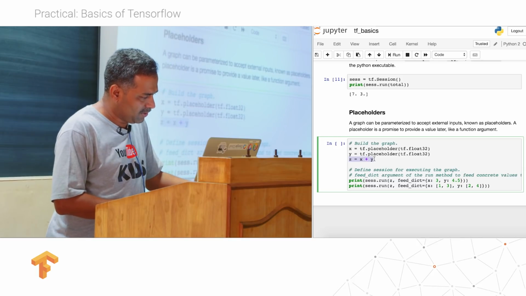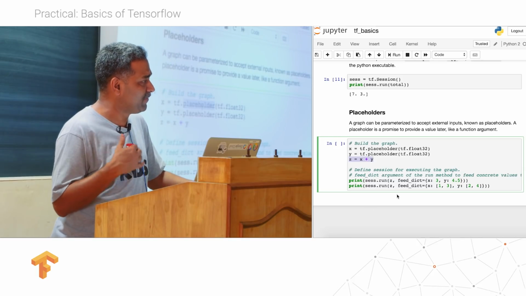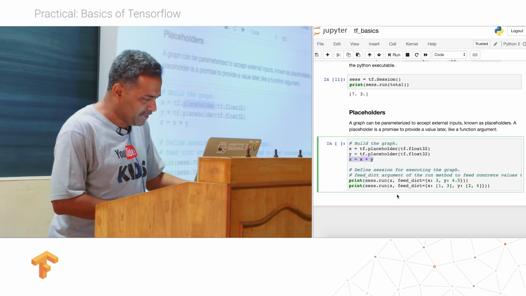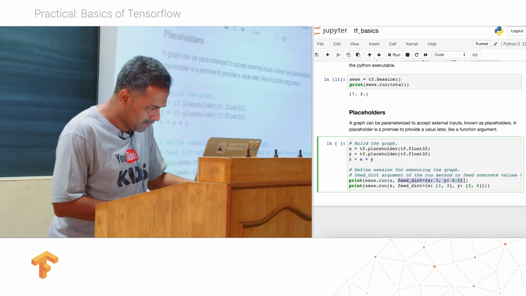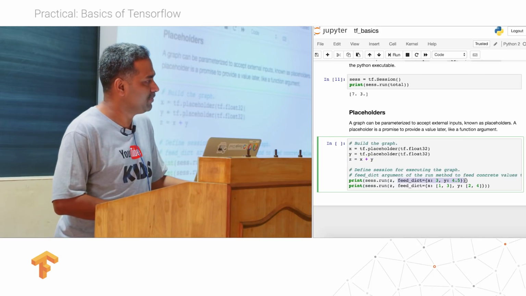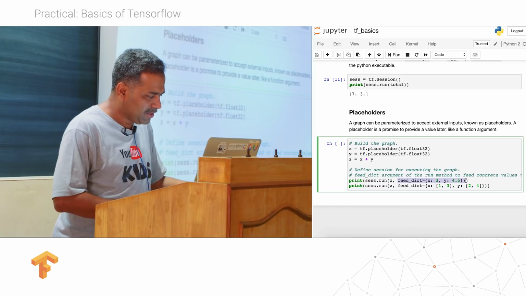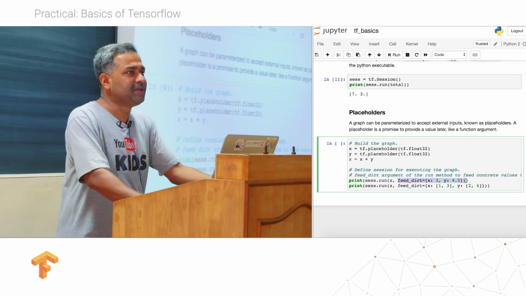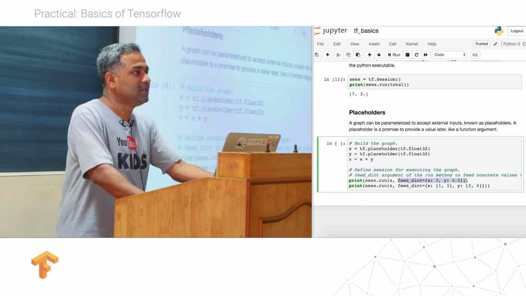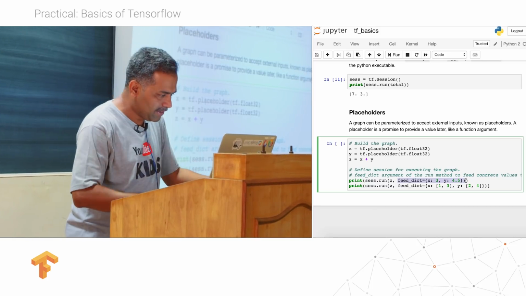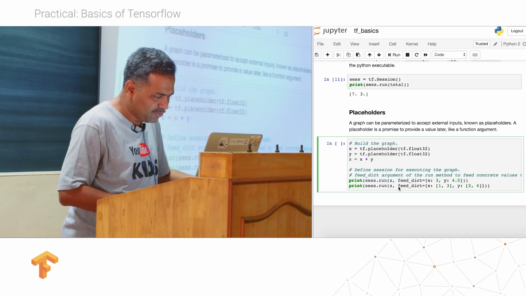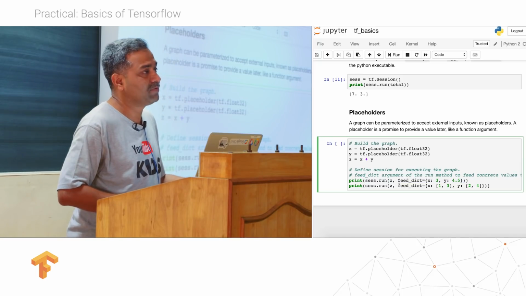Now, since I am using placeholders, there is a specific way in which you have to feed data into them. We use a mechanism called feed dictionary. It is more like a dictionary, where I can initialize values for the placeholders. Are you getting what I am saying? Here I have initialized my x with value 3 and y with value 4.5.